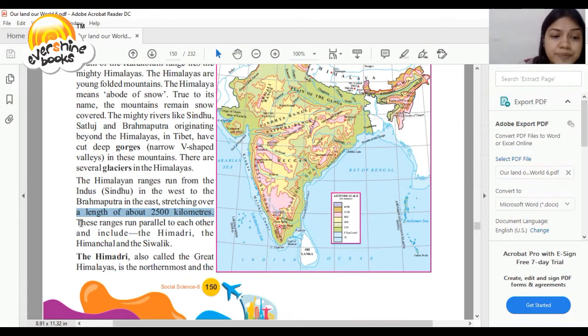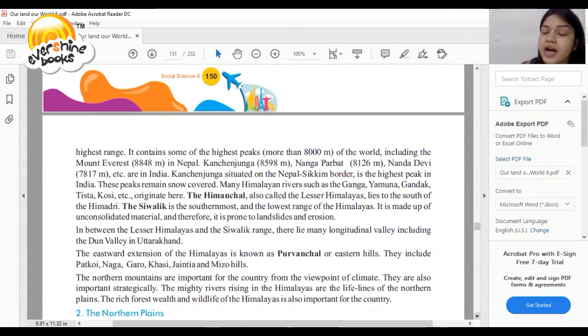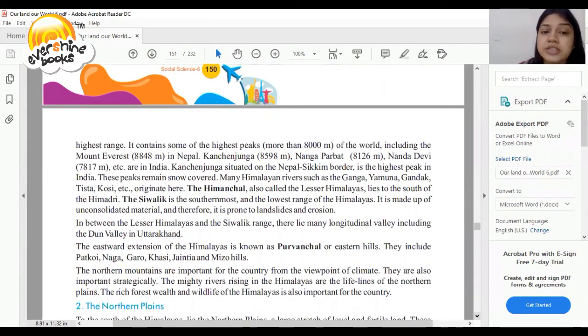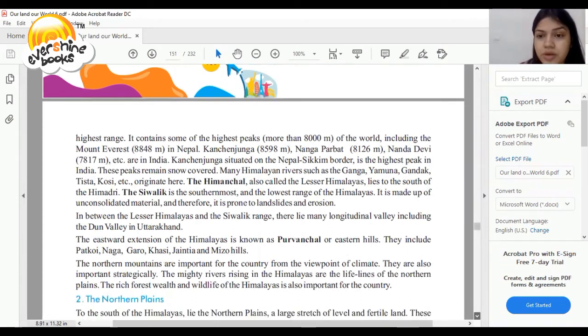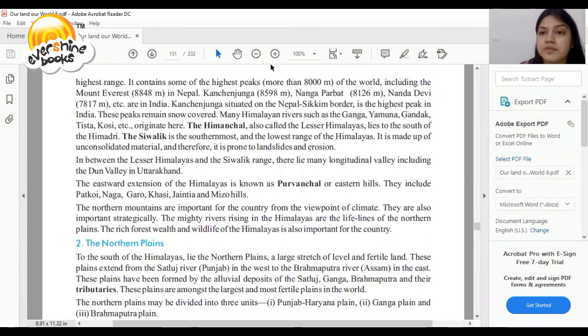So that includes Himadri, Himachal and Shivalik. So the Himadri is also called Great Himalayas. जो हिमाद्री है उसे क्या बोलते हैं? ग्रेट हिमालयास भी बोलते हैं. It is the northernmost and the highest range, it contains some of the highest peaks of the world, including Mount Everest in Nepal.